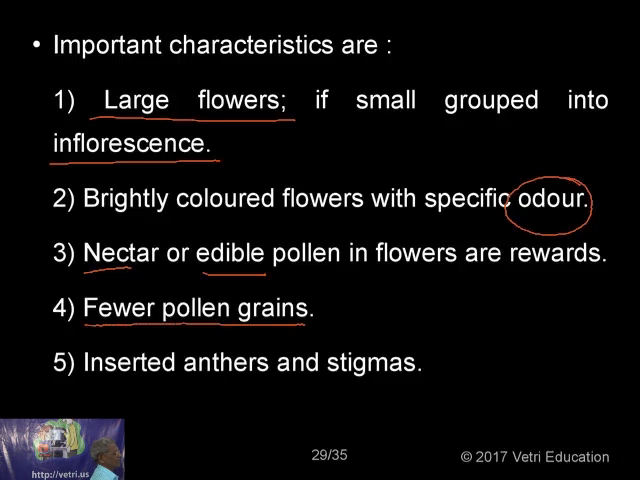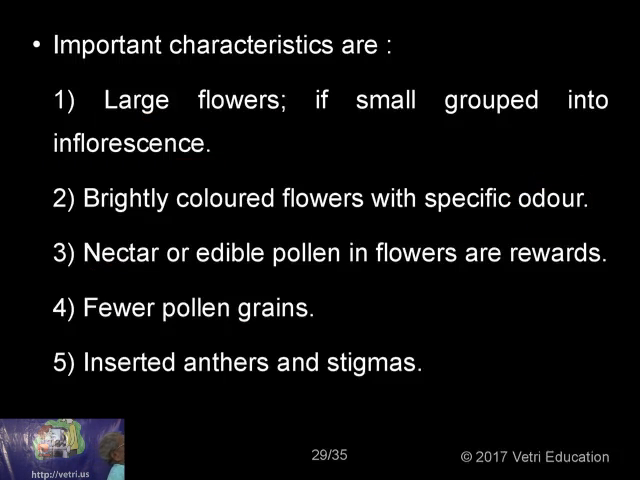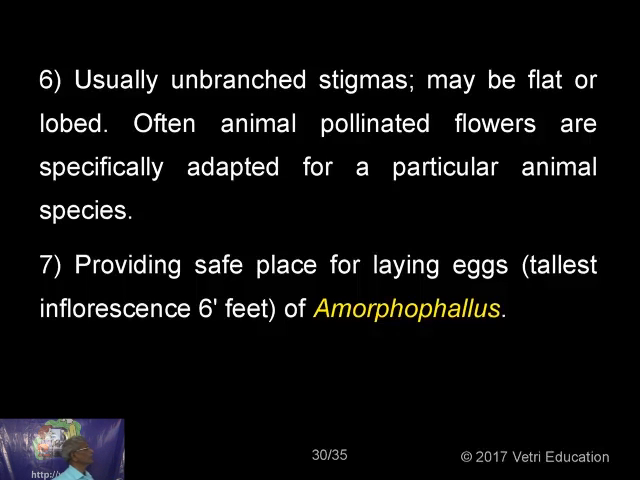Fewer pollen grains will be there, not as many as in the case of anemophilous flowers. Then the anthers and stigmas are inserted. Usually they have unbranched stigmas, which may be flat or lobed. Often animal pollinated flowers are specifically adapted for a particular animal species.